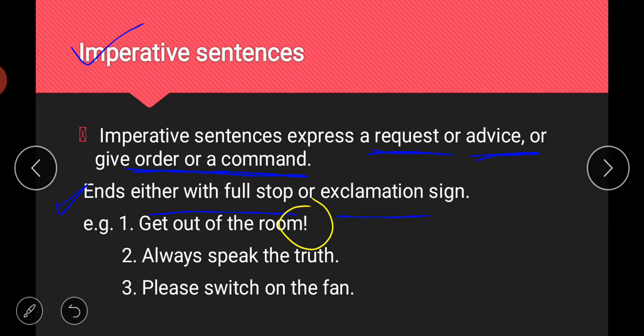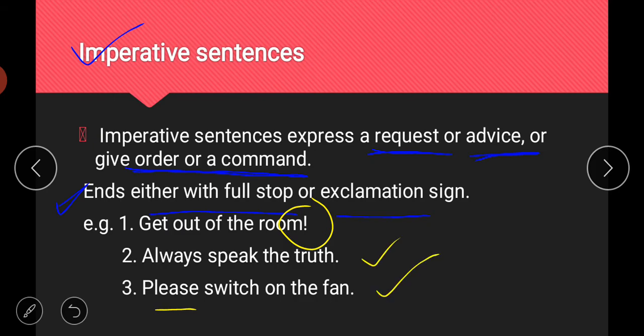Second is always speak the truth. This is an advice. I will simply advise you to speak truth. So always speak the truth. It's an advice. Then please switch on the fan. So it's a request. So if you are using please word, it is a request. So please switch on the fan is a request. So these sentences are your imperative sentences. So I hope it is clear to you.